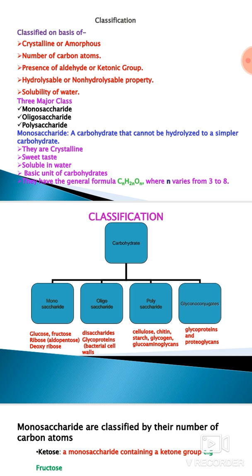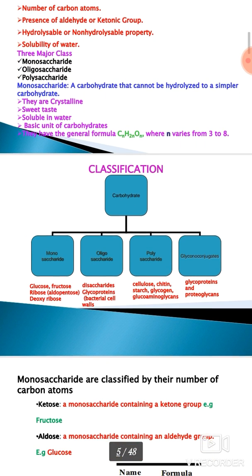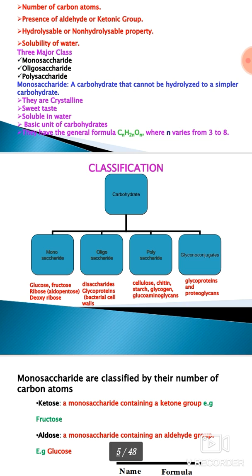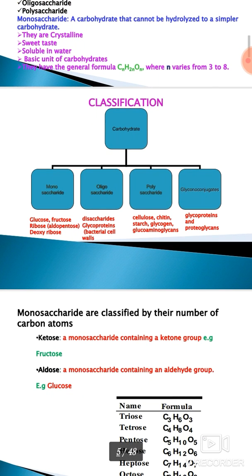Monosaccharides are the carbohydrates that cannot be hydrolyzed to simpler carbohydrates. Their characteristics are that they are crystalline, sweet in taste, soluble in water, the basic unit of carbohydrates, and have the general formula CnH2nOn, where n indicates the number of carbon atoms.